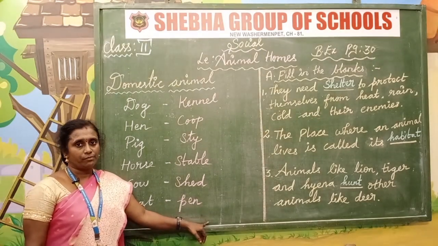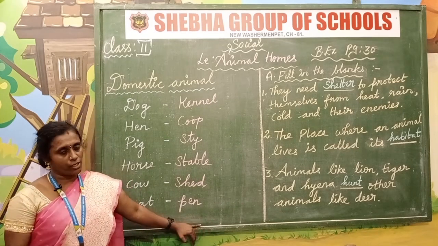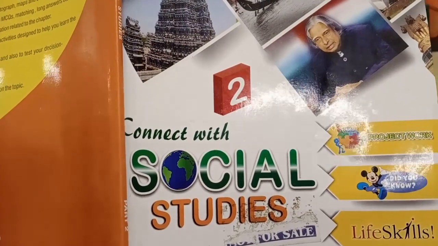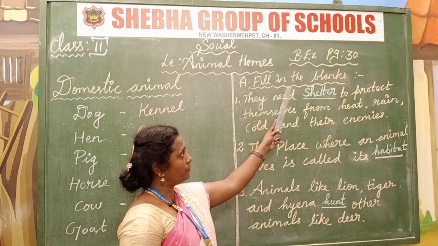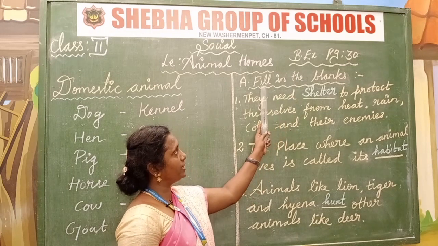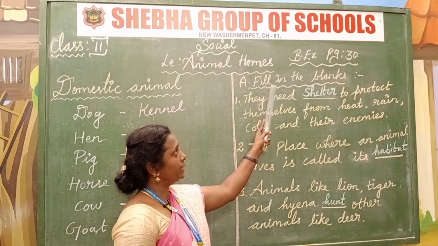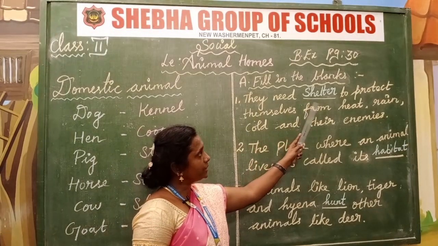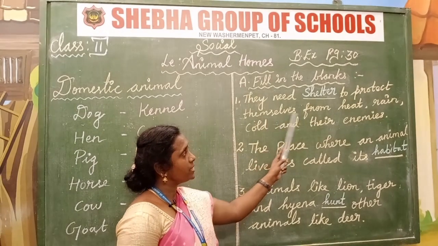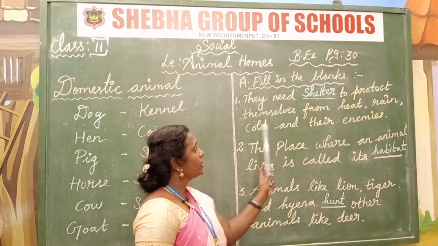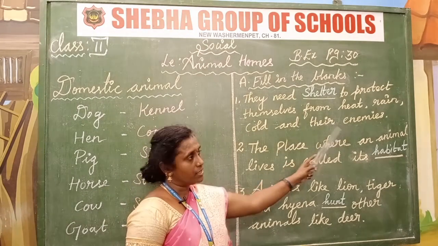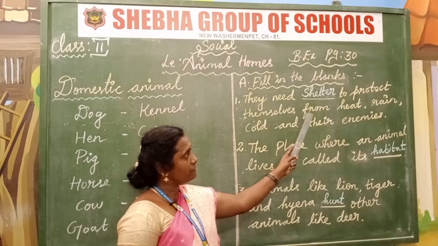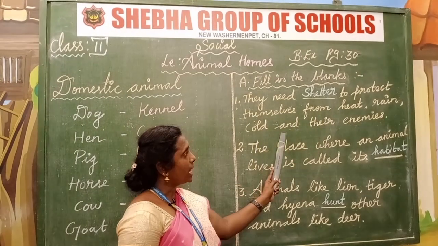Okay children, if you have a book, take your book, page number 30. Here, fill in the blanks. Number 1, they need shelter to protect themselves from heat, rain, cold and their enemies.